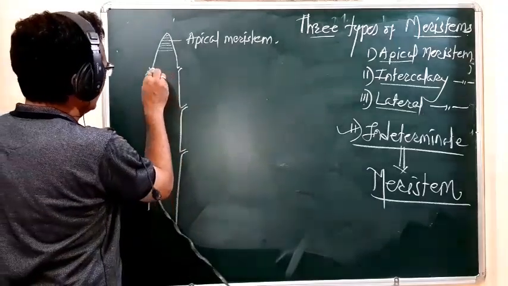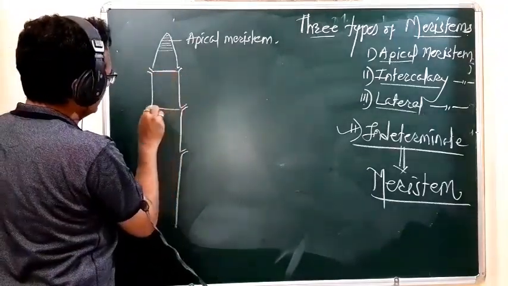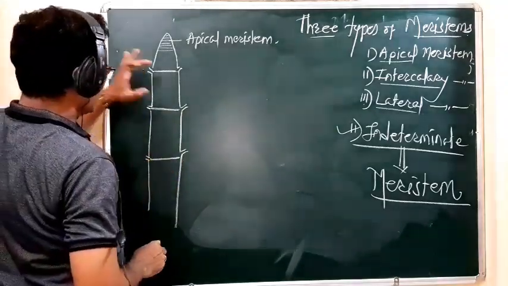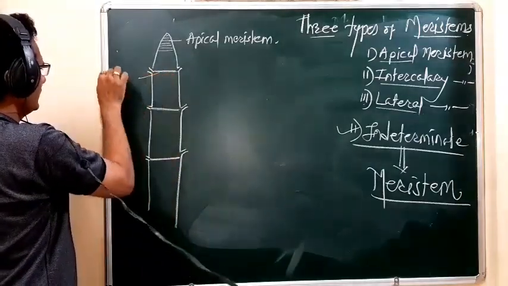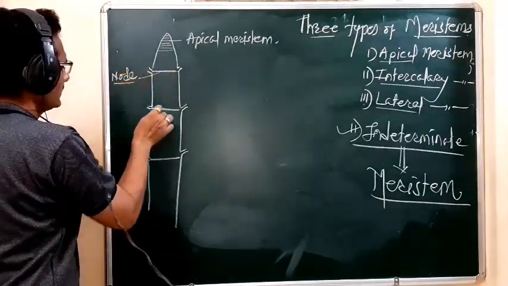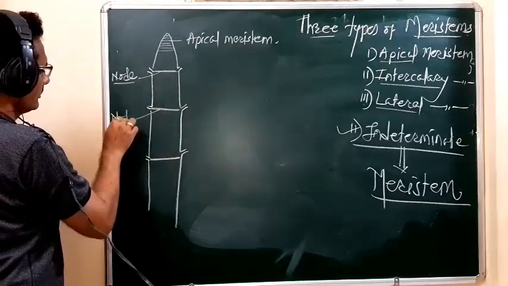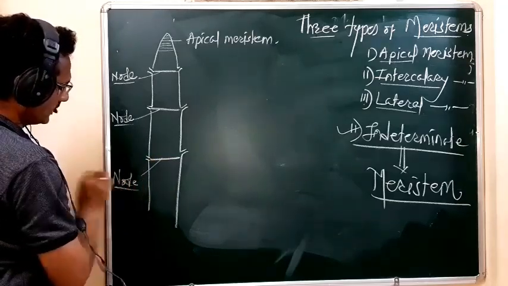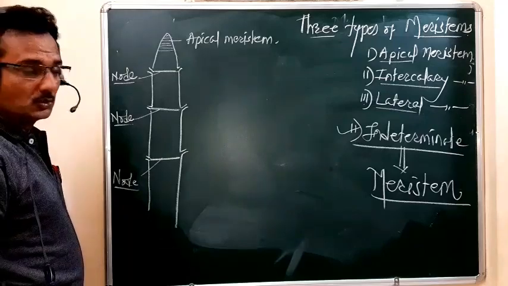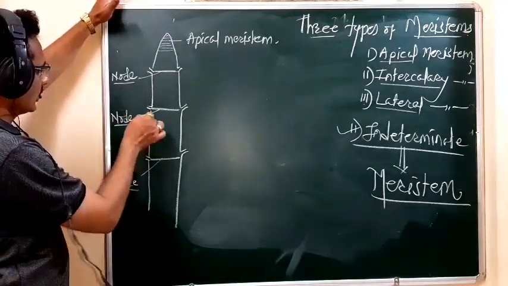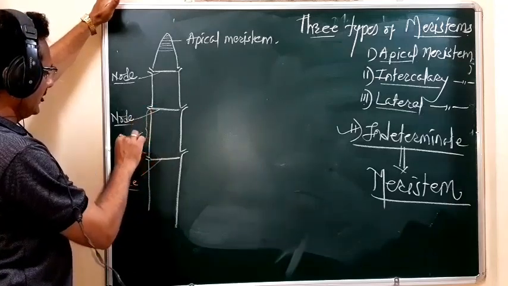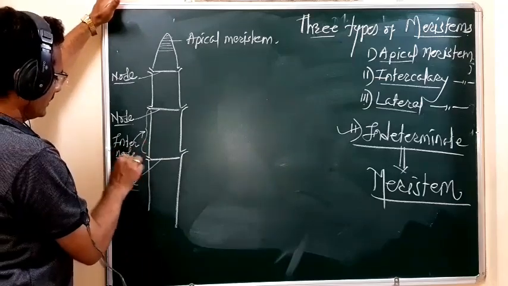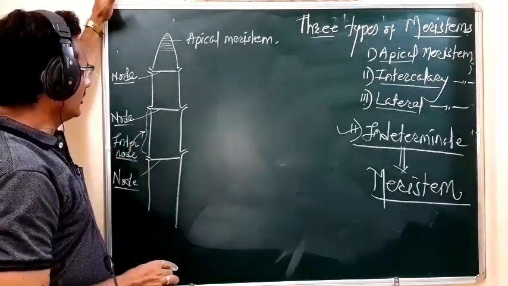Then what is this? This is the nodal region. This is another nodal region, and this is another nodal region. So this is the node, as usual. This is also a node. This is the node. The region between the two nearest nodes is called the internode. So remember, students, this is the internode. So these are the nodes and internodes.